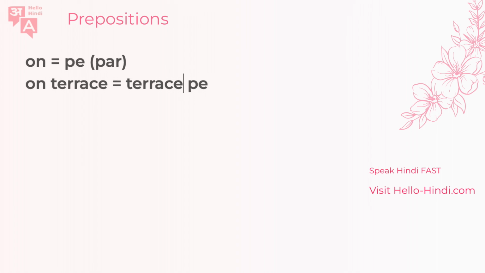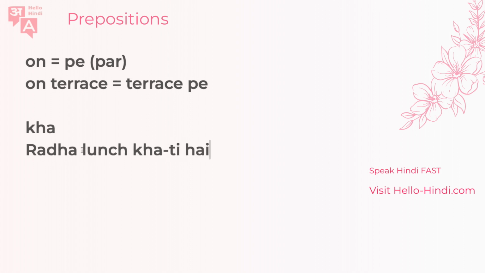Now, the word for terrace, if you want, is chat. So you would say chat pe. That means on the terrace. Okay, let's try one sentence. Let's say Radha eats lunch on the terrace. So see how you can say this. Of course, the word for eat is kha. So Radha lunch khati hai. And then you can put it over here, you can say terrace pe, or you can put it here as well. Radha lunch khati hai terrace pe.